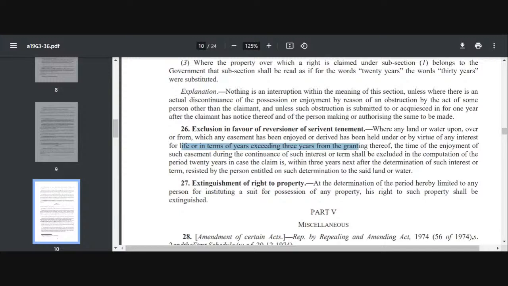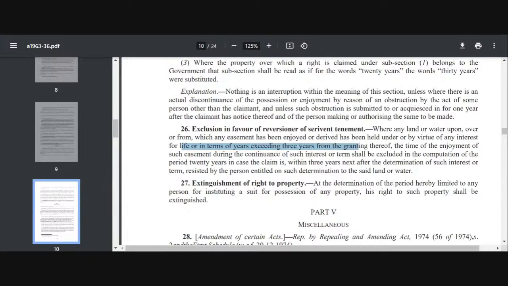Section 26, 25 and 27 is most important, extinguishment of right to property. Now देखो general principle of limitation act is that limitation will bar the remedy but will not extinguish the right, but section 27 actually extinguishes the right. It says that if a person is sleeping for a period, okay, after a certain amount of time his right is going to be extinguished regarding any immovable property. If a time period has elapsed, then your title ceases to exist in the property. So section 27 is my exception to my general principle. Limitation bars the remedy but does not extinguish the right or the title.